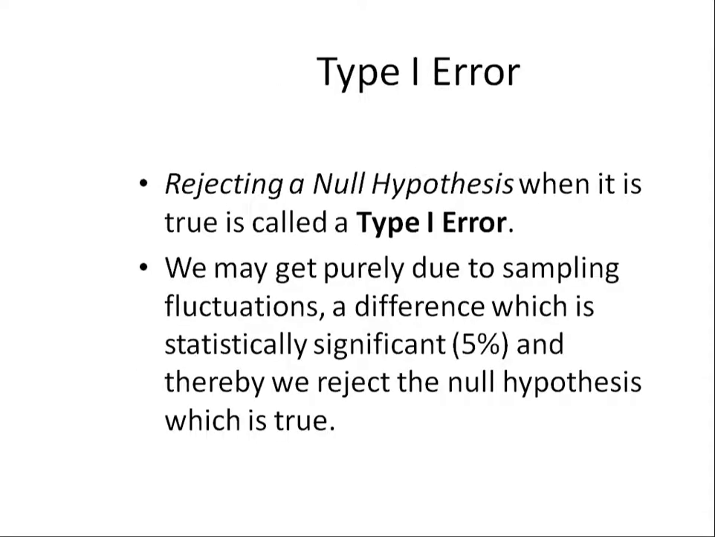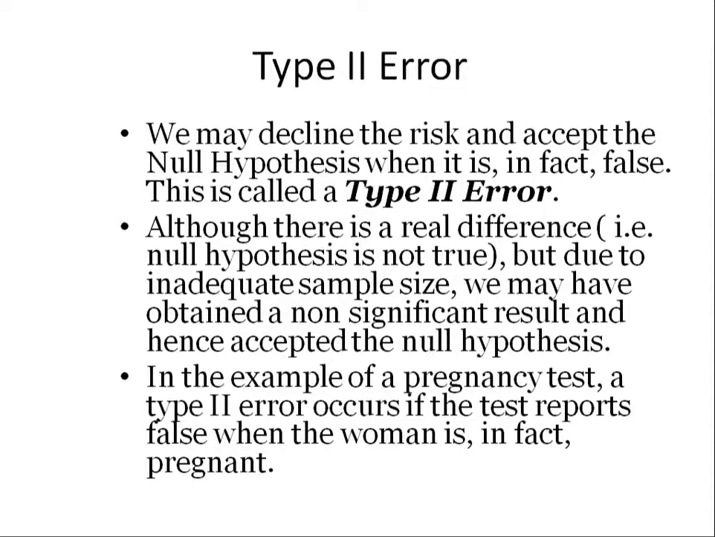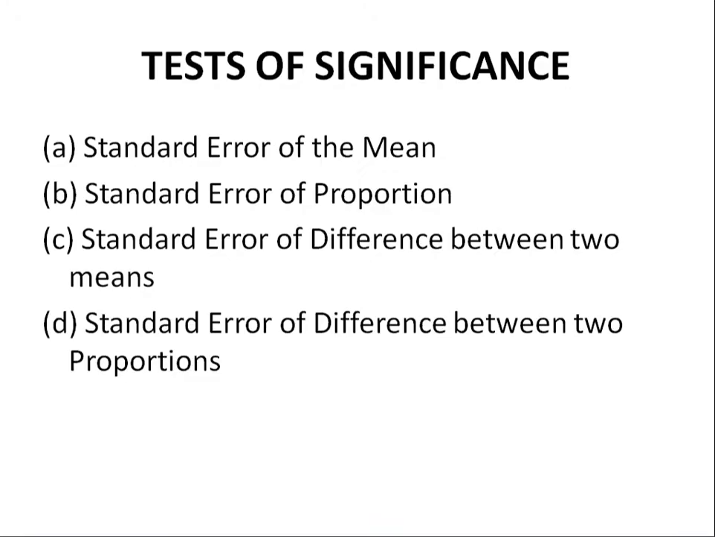Again, type 1 error and type 2 error, you will be seeing many multiple choice questions regarding these things. Type 1 error is nothing but rejecting a null hypothesis when it is true. So rejecting a null hypothesis when it is true is called type 1 error, and type 2 error is where we accept the null hypothesis when it is in fact false. This is type 2 error.